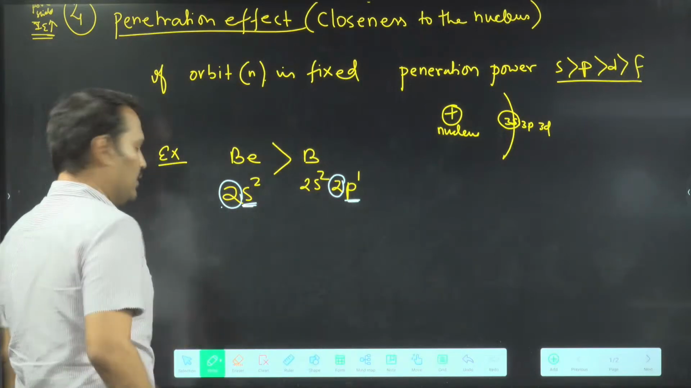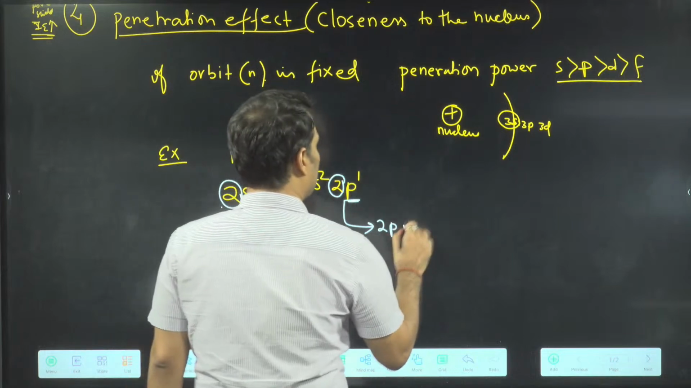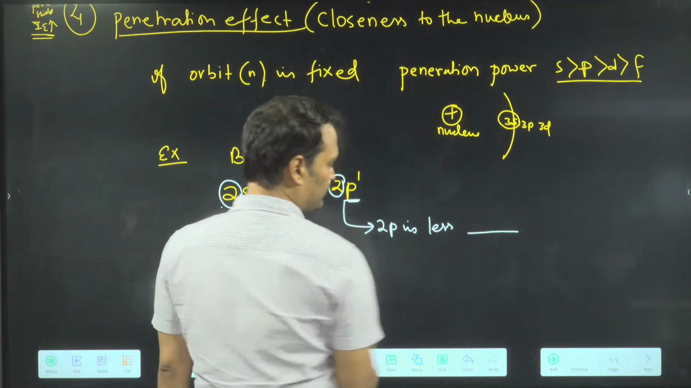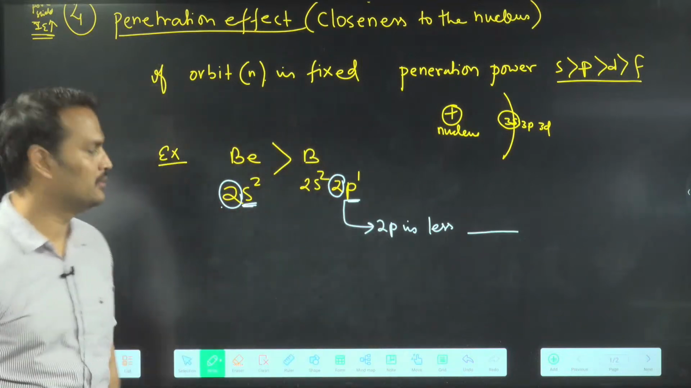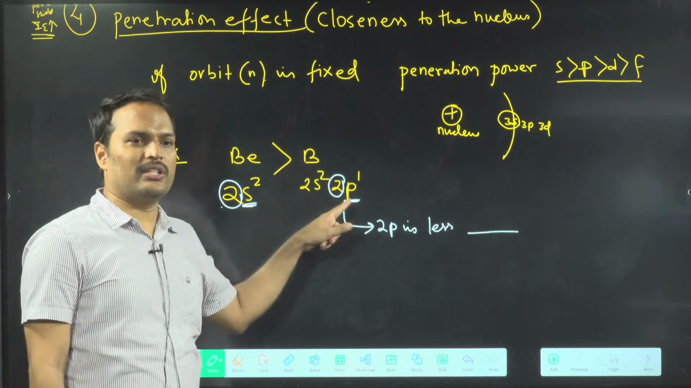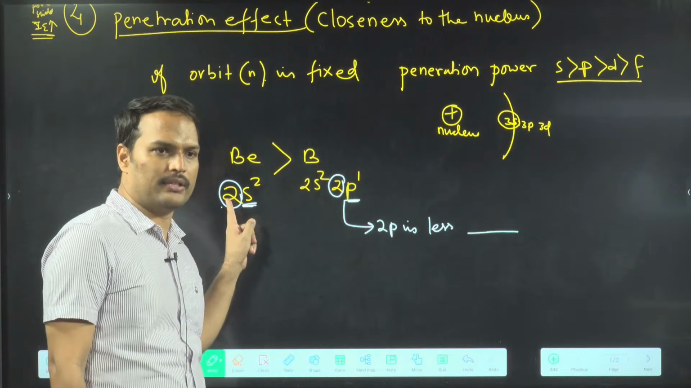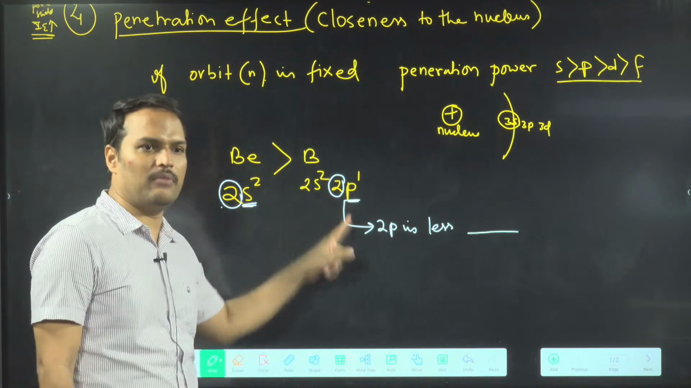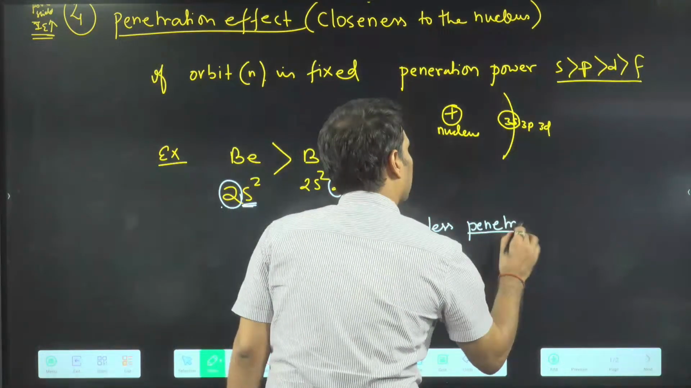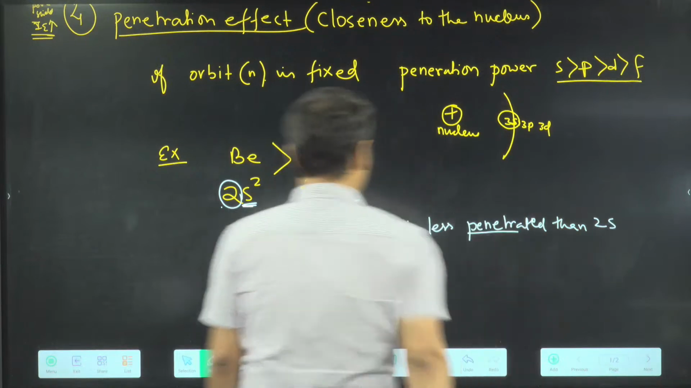Now you tell me what I am going to write here. 2p is less dash. What is that dash? In boron, the electron is removed from 2p. In beryllium, the electron is removed from 2s. Both have the same orbit. 2p is less penetrated than 2s.